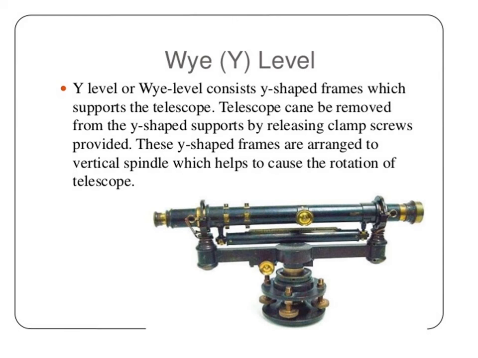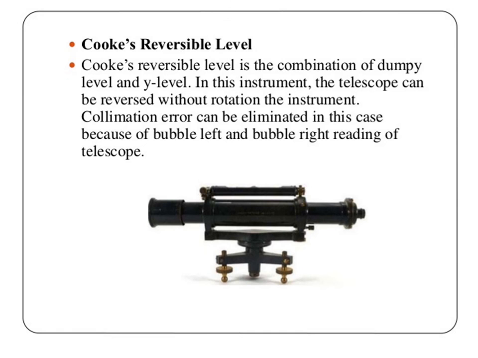The next type of level is the Y level. Y level consists of Y-shaped frames which support the telescope. The telescope can be removed from the Y-shaped support by releasing a clamp screw provided. These Y-shaped frames are arranged on a vertical spindle which helps to cause the rotation of the telescope, which is shown in this particular diagram.